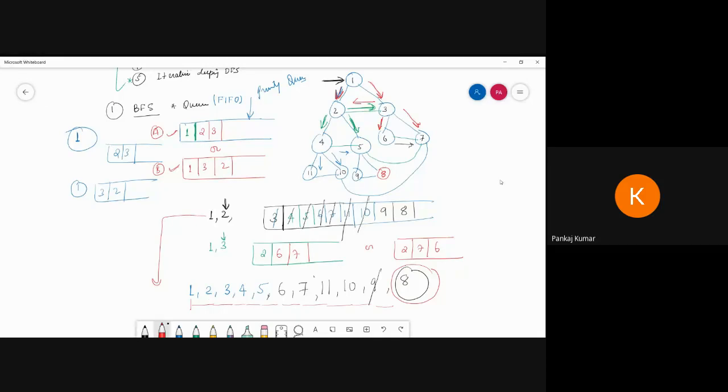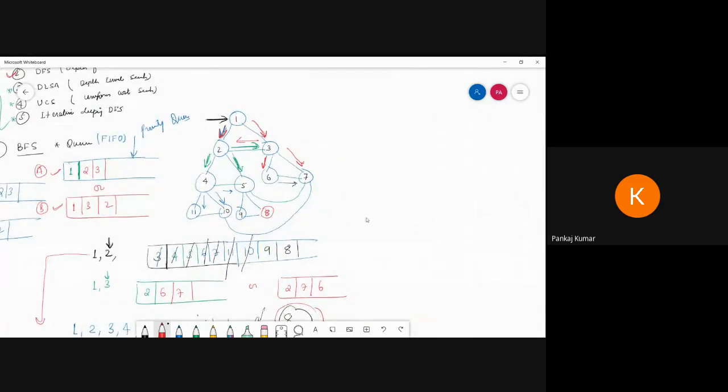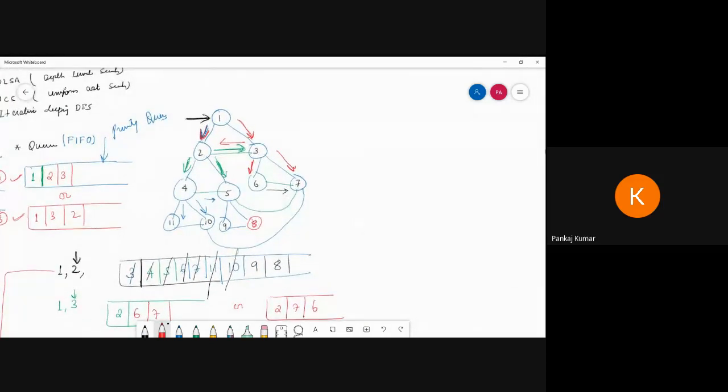Now here there are some things we have to discuss. Now see, this is very important. I am drawing the same diagram.